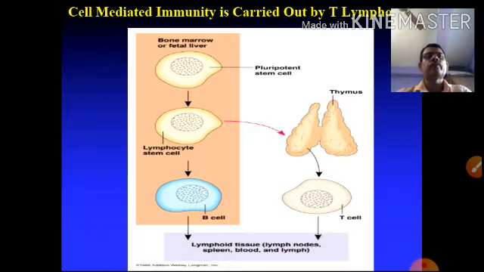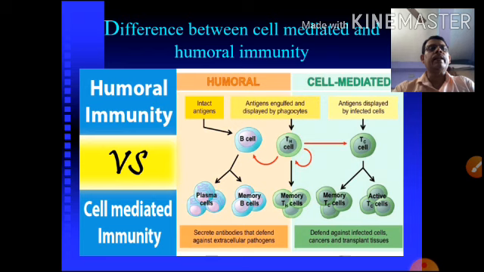In cell-mediated immunity, the same type of bone marrow fetal cells produce lymphocytes and the thymus produces T cells. Ultimately the lymphoid tissue produces cell-mediated immunity from the T cells. Basically the main function here belongs to the T cell, not the B cell. They produce the memory cells. So there is a difference between cell-mediated immunity and humoral immunity. In the case of B cells, it is generally humoral versus cell-mediated.